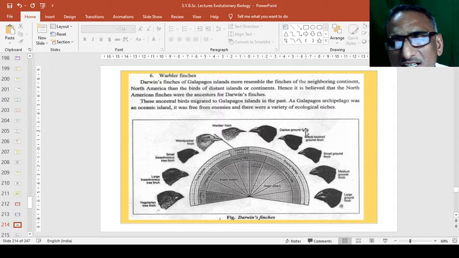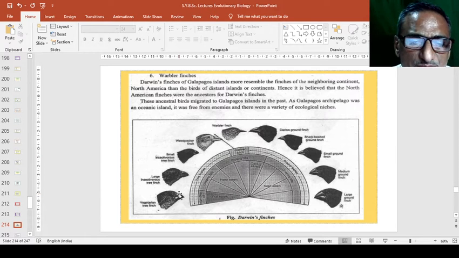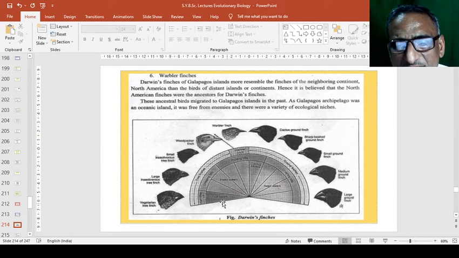So these are the different finches. They include fruit eater birds, insect eater birds, cactus eater birds, and seed eater birds. So these are the modifications of these different birds. They are found in the Galapagos Islands and are called Darwin's finches.